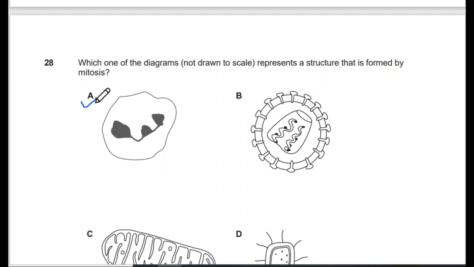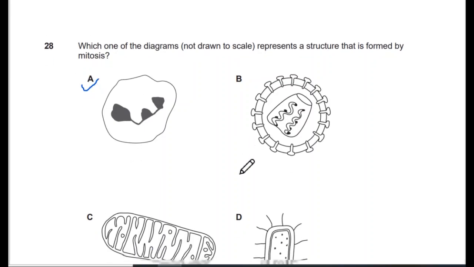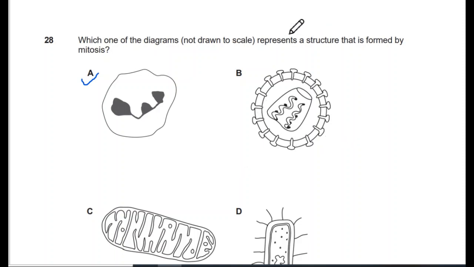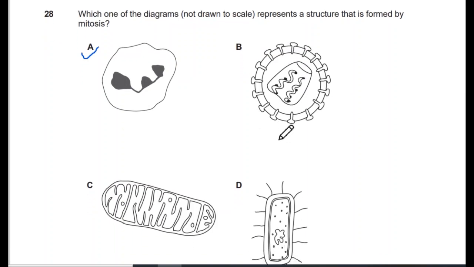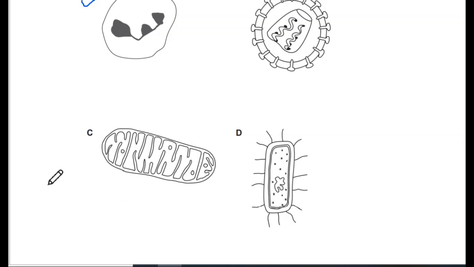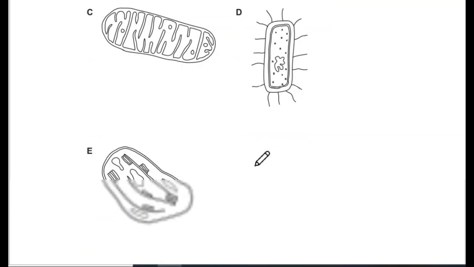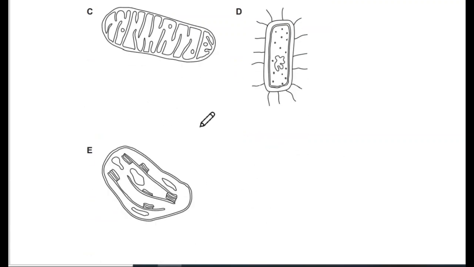But just to make sure, we can check the other options as well. In B, if you recognize this, it is a virus, and we know that viruses don't do mitosis. They use the chromosomes and cellular structures of the host to reproduce. In C, this is mitochondria, bacteria, and chloroplasts.